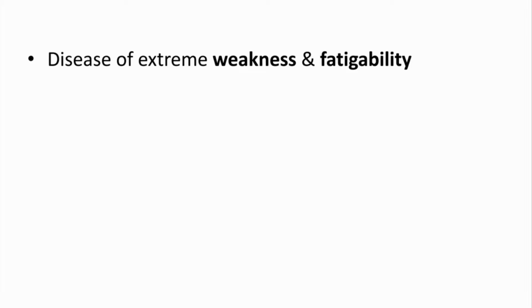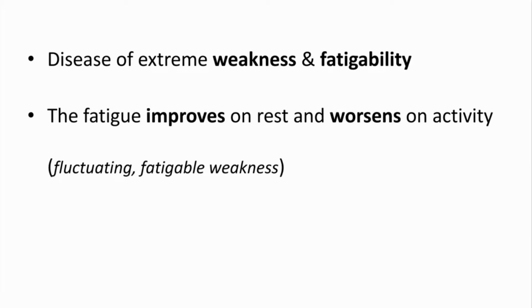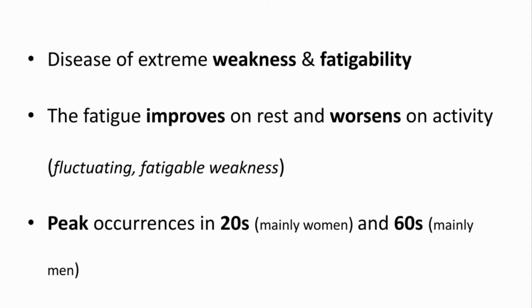Now basically myasthenia means myo and asthenia: myo means muscle and asthenia means weakness, and gravis means great. So myasthenia gravis means great muscular weakness, and it is a disease of extreme weakness and fatigability. The fatigue characteristically improves on rest and worsens on activity. It can occur at any age, but its peak incidence is seen in the 20s in females and in the 60s in males.